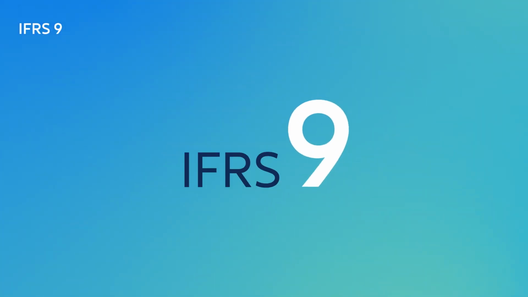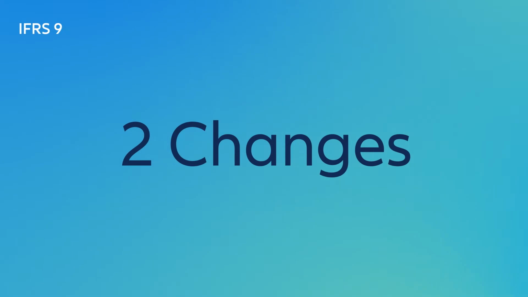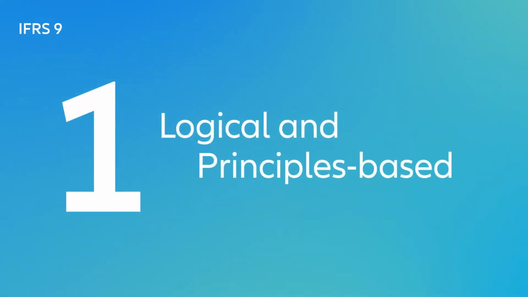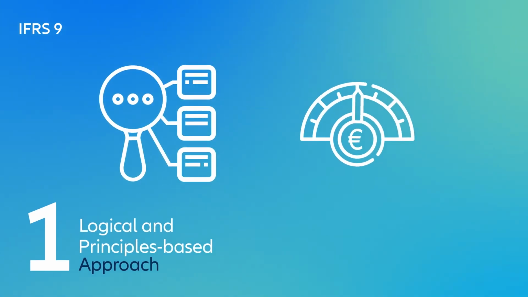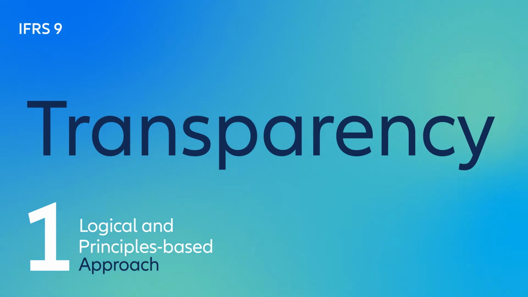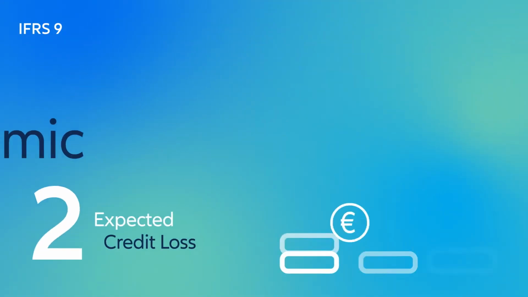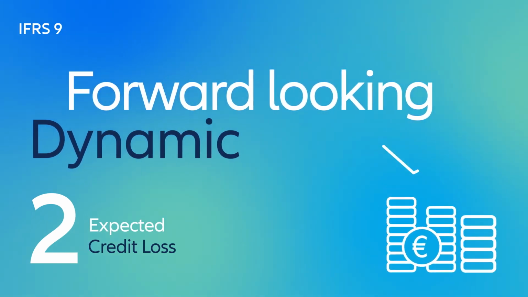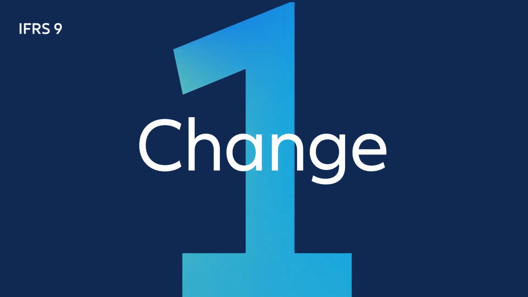IFRS 9 introduces two important changes for the accounting of investments. 1. It applies a more logical and principles-based approach to classify and measure financial assets. This creates more transparency. And 2, it provides an expected credit loss model that is more dynamic and forward-looking. Let's have a closer look at change number 1.